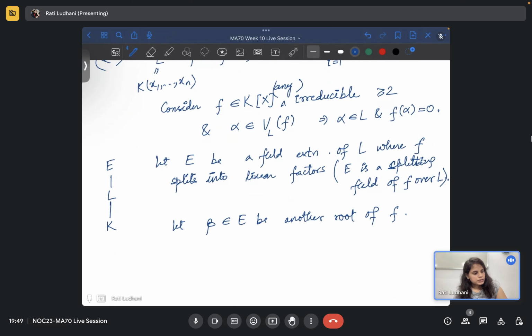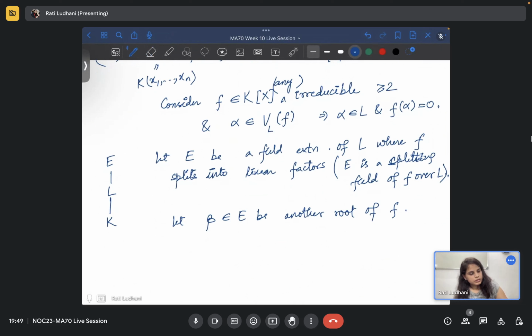Now what you can do, I actually want to say that you take an automorphism. Let phi belong to the automorphism group of E over K. Automorphism means from the Galois group only, so I can write the Galois group.